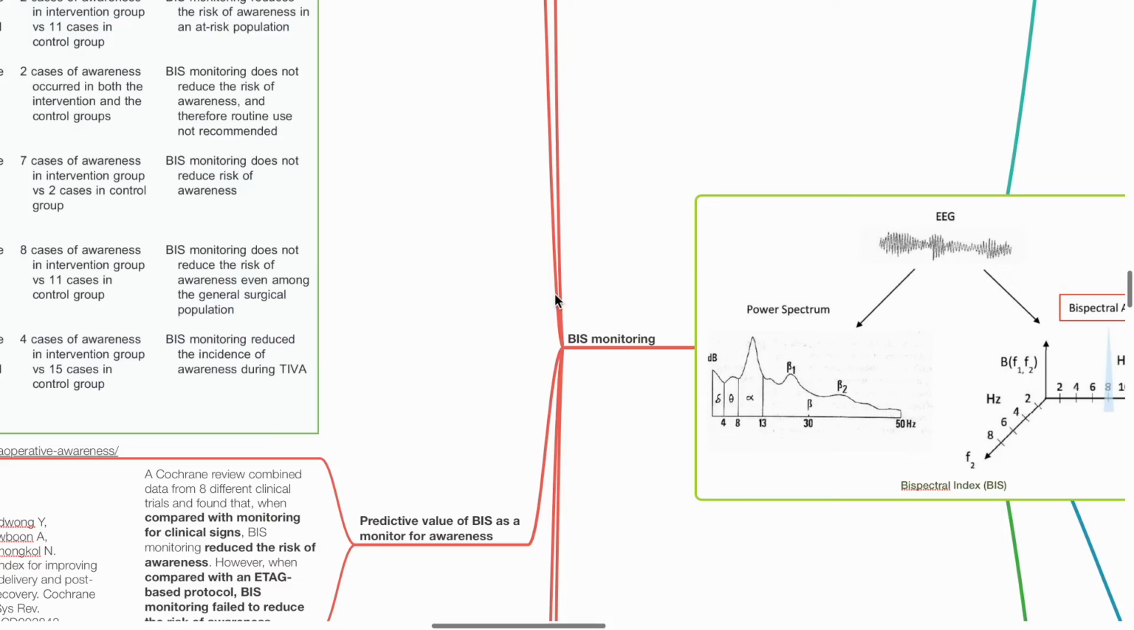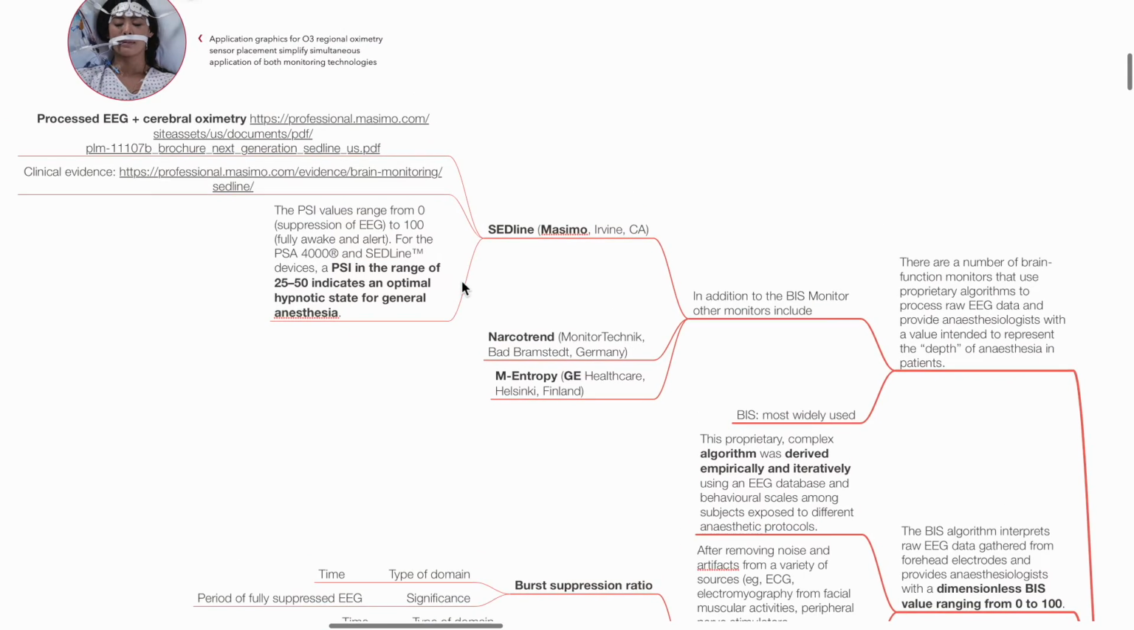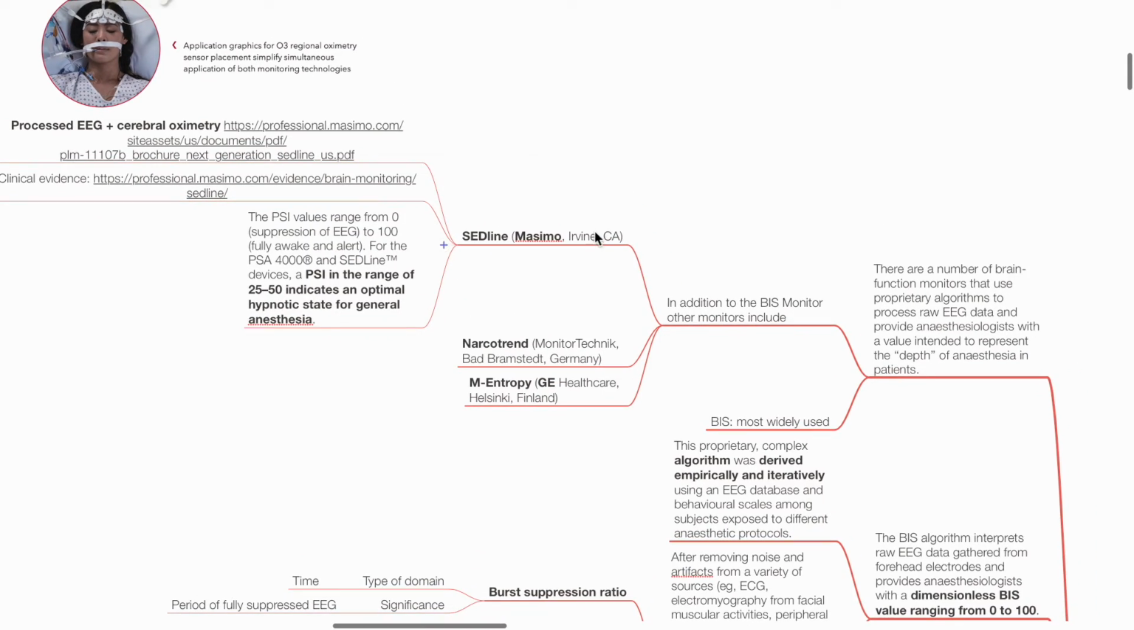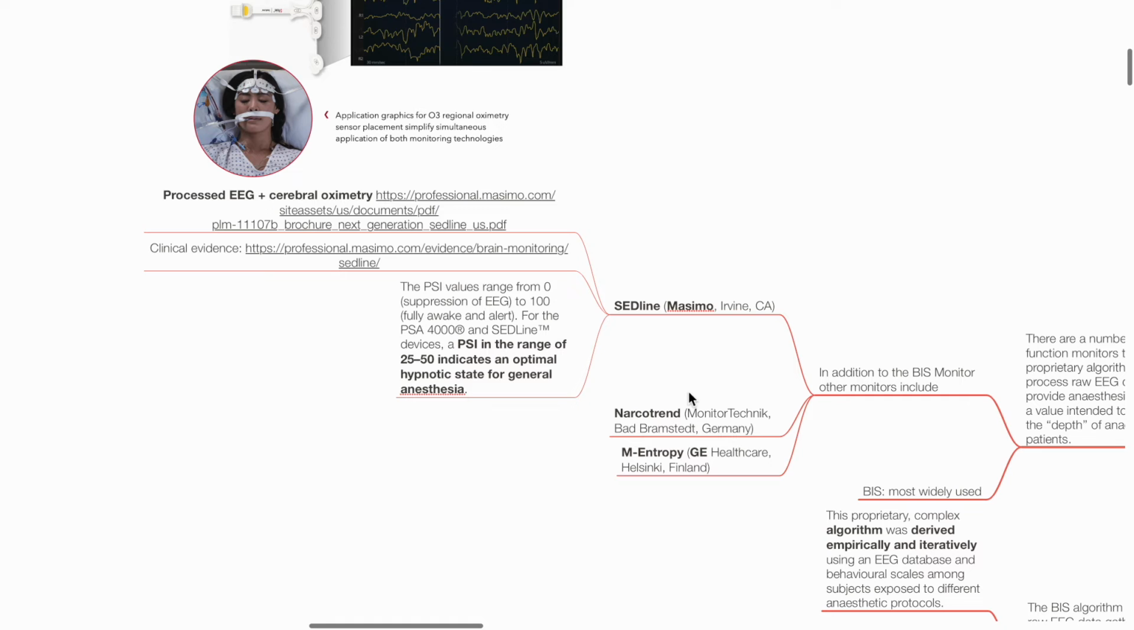BIS monitoring. There are a number of brain function monitors that use proprietary algorithms to process raw EEG data and provide anesthesiologists with a value intended to represent the depth of anesthesia in patients. BIS is the most widely used. In addition to the BIS monitor, other monitors include SedLine, Narcotrend, and M-Entropy.